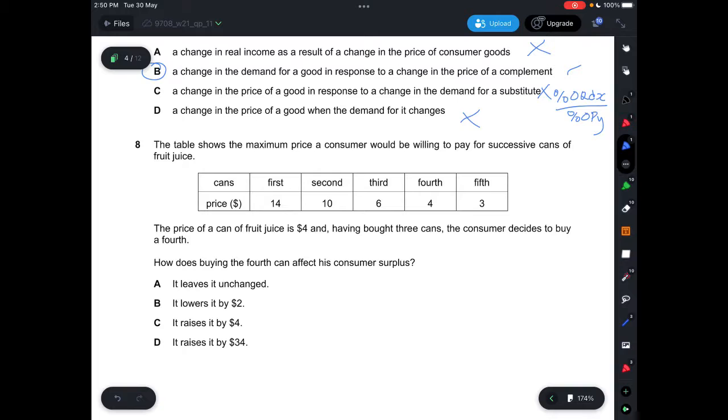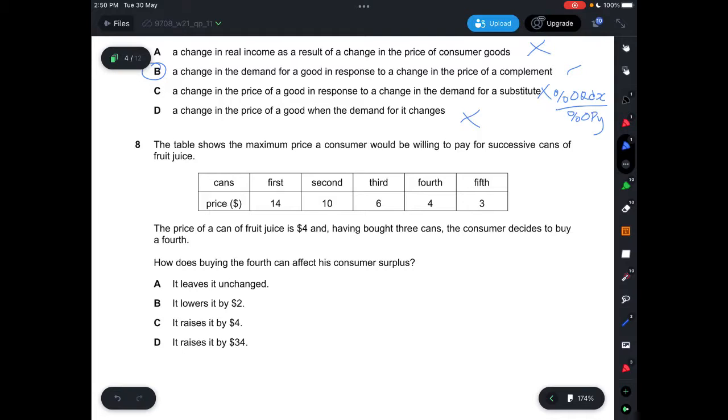Question 8. The table shows the maximum price a consumer would be willing to pay for successive cans of fruit juice. The price of a can of fruit juice is $4, and having bought 3 cans, the consumer decides to buy the 4th. And how does buying the 4th can affect his consumer surplus? So at first, the consumer would be willing to pay $14 for the first can, and then the second can would be $10, and then the third would be $6, and then the 4th would be $4.